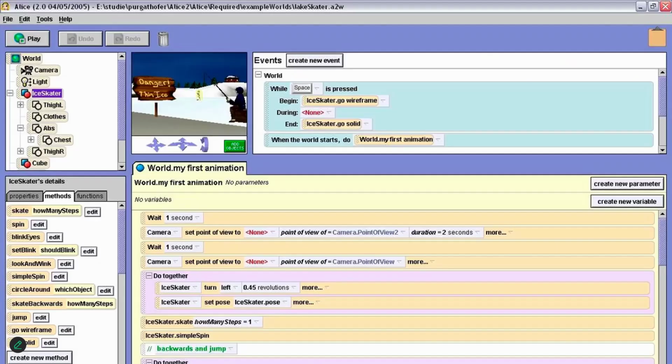Another well-known educational platform is Alice. It's a block-based programming environment like Scratch. It eliminates syntax errors, making it more accessible to novice users. Similar to MyVR, users can develop in the desktop and visualize it in VR.